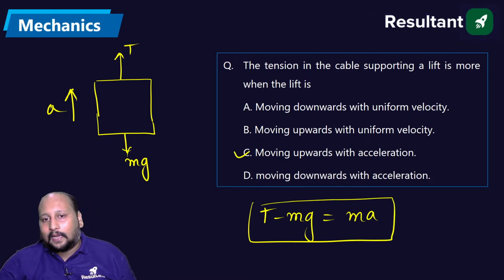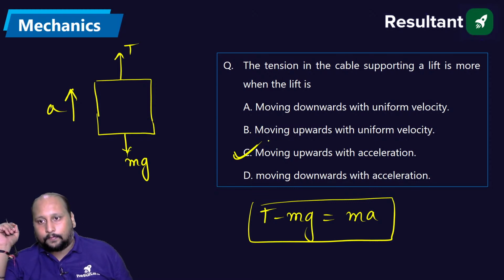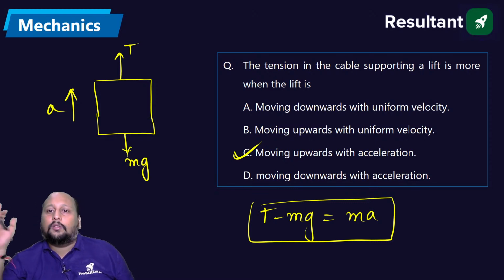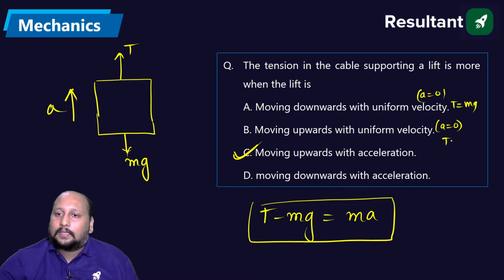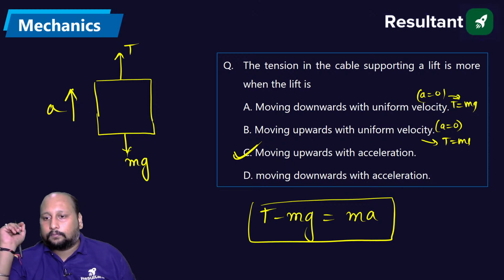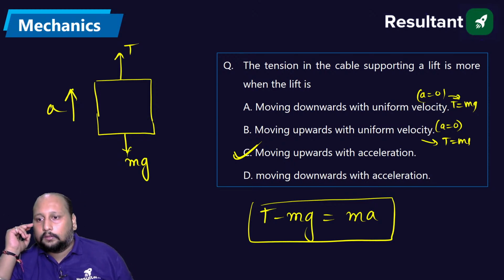So moving up with acceleration. Option C is correct. Uniform velocity में A is equal to 0, मतलब T is equal to mg in both the cases. ठीक है?